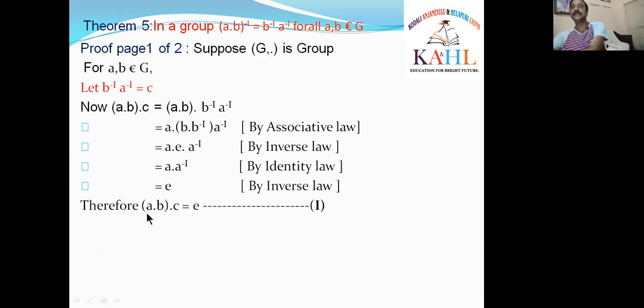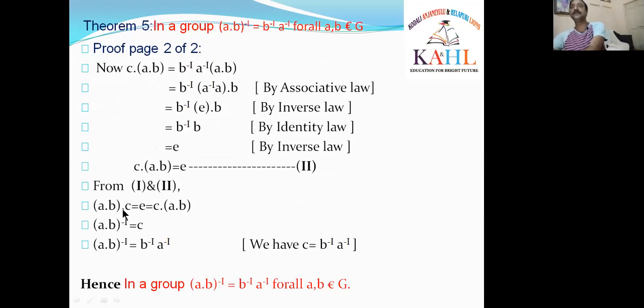AB into C is equal to E. I have written here AB into C is equal to E. From 2, what is E? E is equal to C into AB. That means AB is multiplying C on the right side, and AB is multiplying C on the left side.